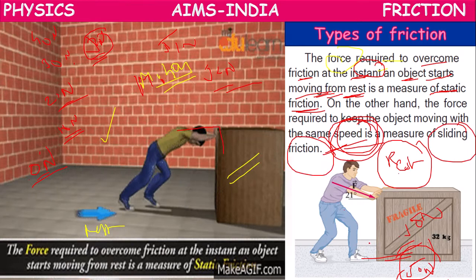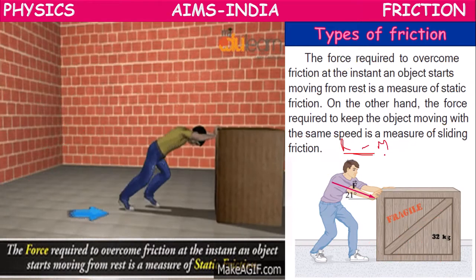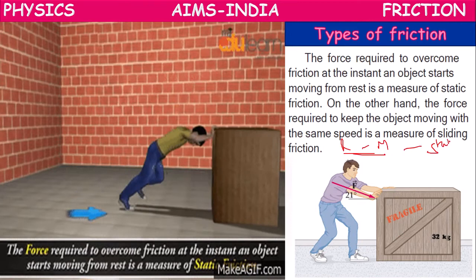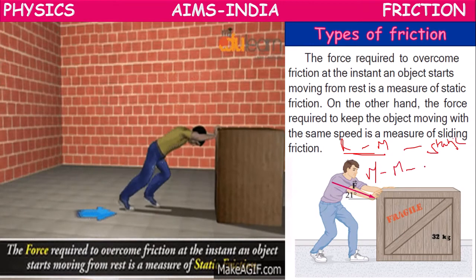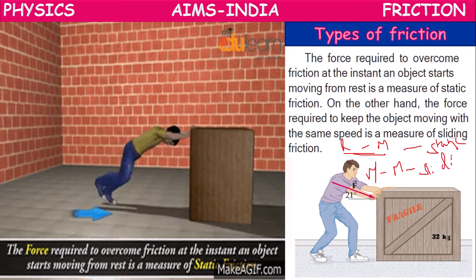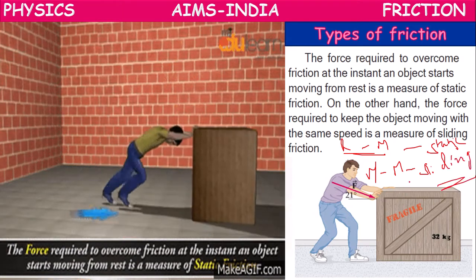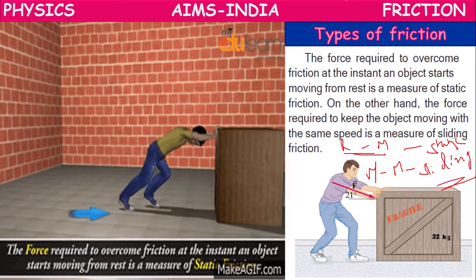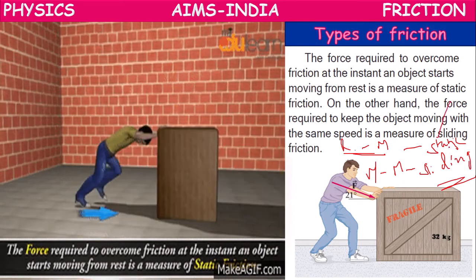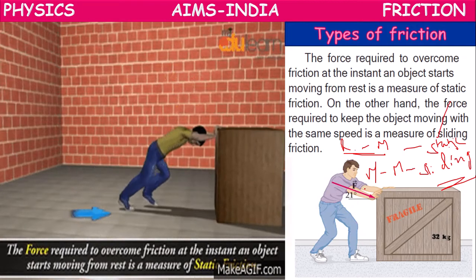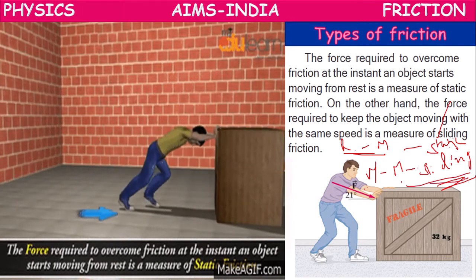If you want to move the body from rest to motion, it is static friction. If it is already in motion and you want to continue the motion, whatever force is required is sliding friction. So we have two types: rest to motion, static friction; already in motion, continuing with the same speed, sliding friction.